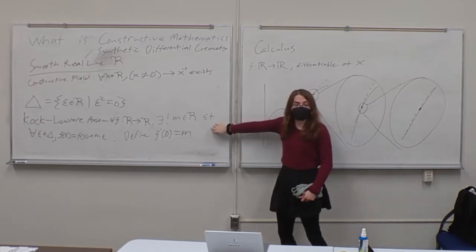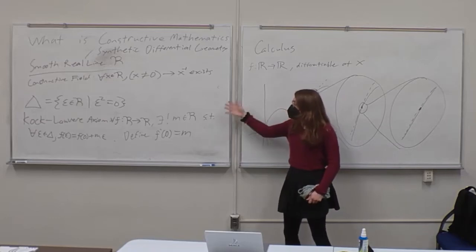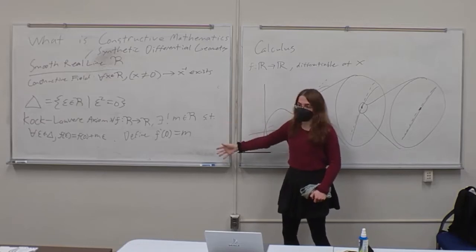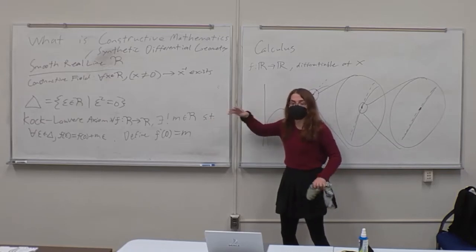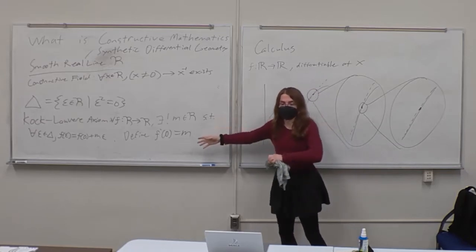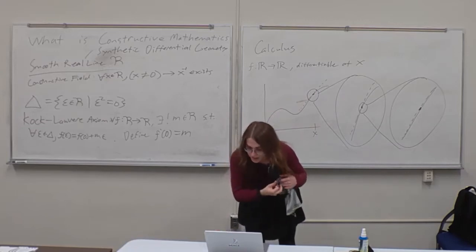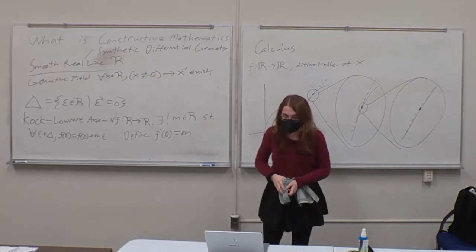This is the anti-classical part, because in classical mathematics, not every function from the real numbers to the real numbers is differentiable. We get a contradiction if we just try to import all of classical mathematics. But that's still not exactly clear where this breaks apart, so that's what I'm going to spend much of the remaining talk on.